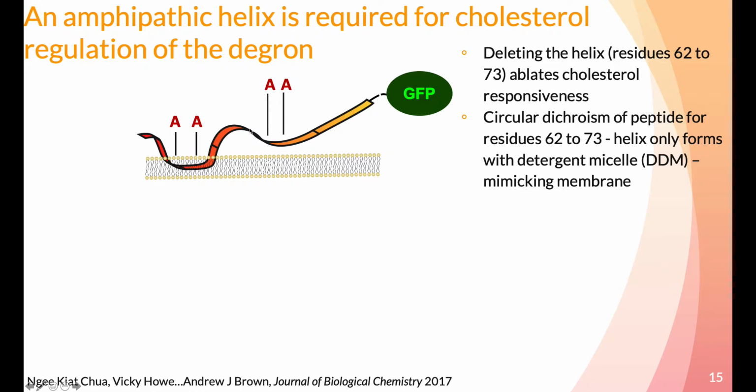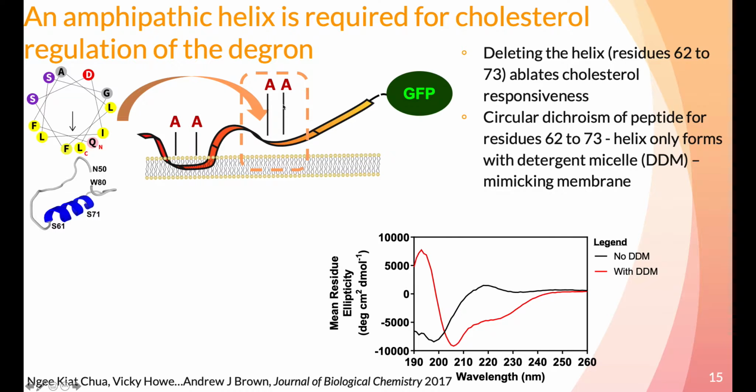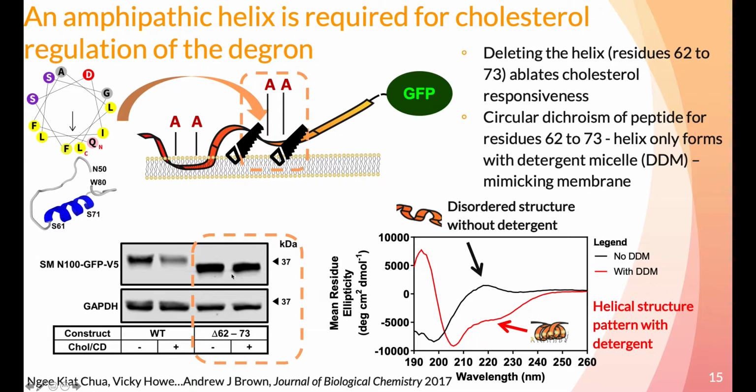Perplexed at the time with the 4 mutations, we were interested in this unstructured region. But from prediction programs, we identified an amphipathic helix, and we could show with circular dichroism of a peptide for these 12 amino acids that a helix does form in the presence of the detergent DDM to mimic a membrane. Without detergent, the helix disappears. Upon deletion of this helix, you can see a remarkable loss of cholesterol regulation. This led to a series of experiments and a publication on the amphipathic helix sensing cholesterol.